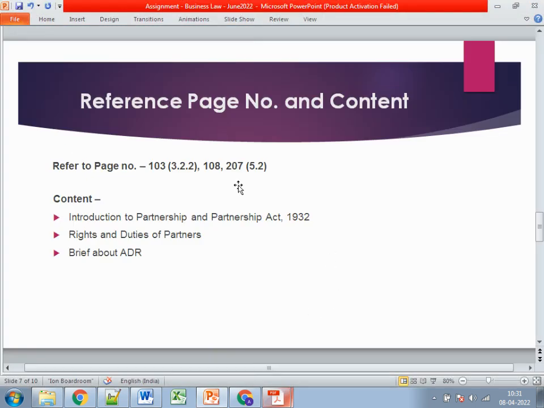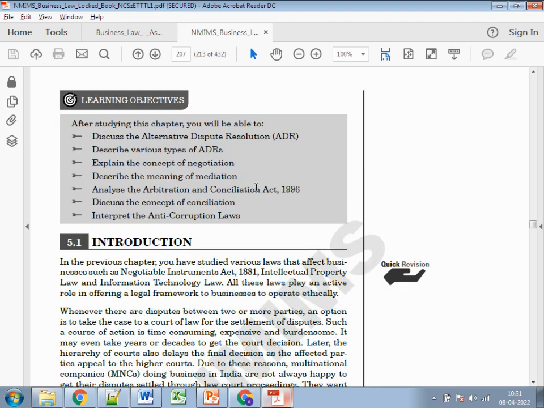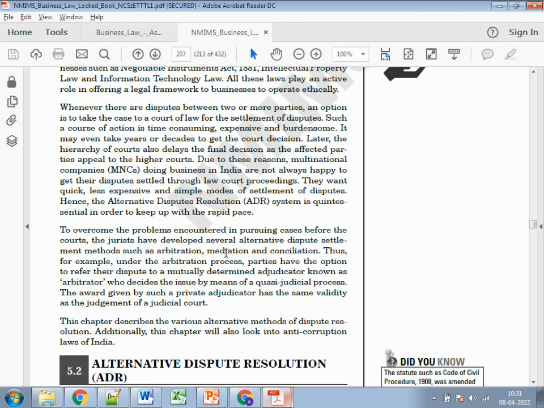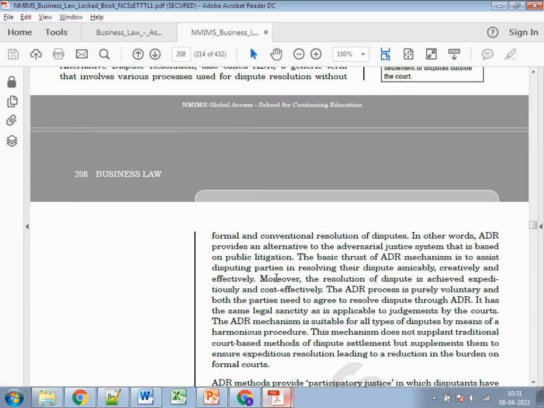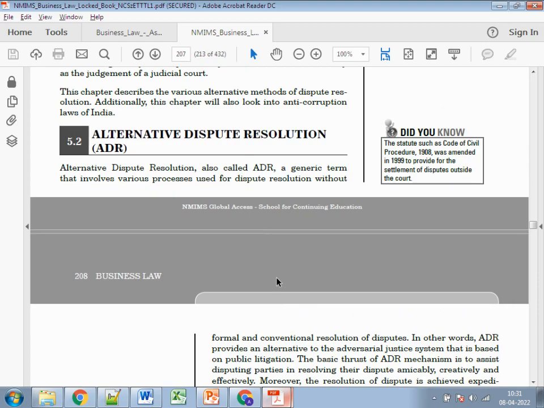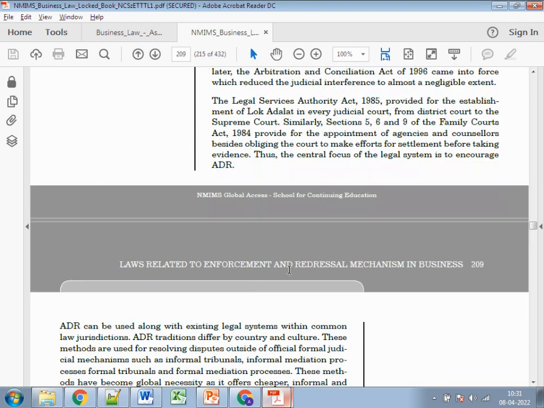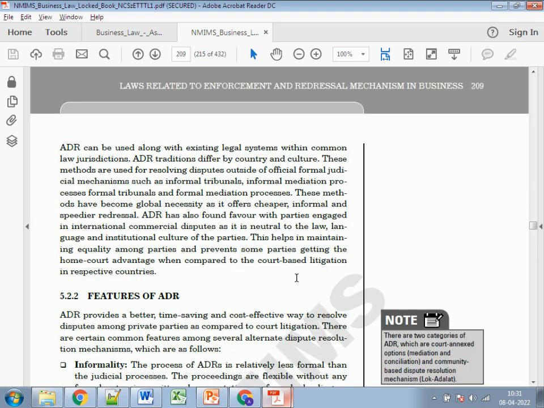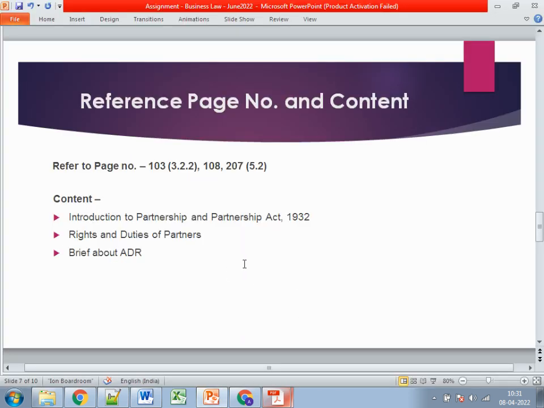And after that comes page 207. If you go to page number 207, it mentions the ADR, which is Alternative Dispute Resolution. You need to explain what is ADR. It means that instead of going to the conventional court of law, you can just go to the ADR process, where you can go to different small courts or small legal systems through which your issues can be addressed. So you need to explain a bit about the ADR, right?